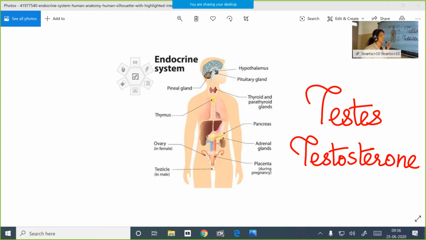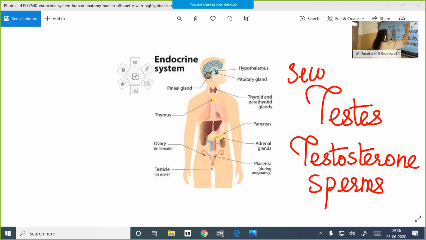Testosterone has another important function. It helps in the production of the sperms. The production and maturation of the sperms is also controlled by testosterone, quite similar to the estrogen produced by the ovaries. Testosterone also controls the appearance of the secondary sexual characteristics in a boy during adolescence.